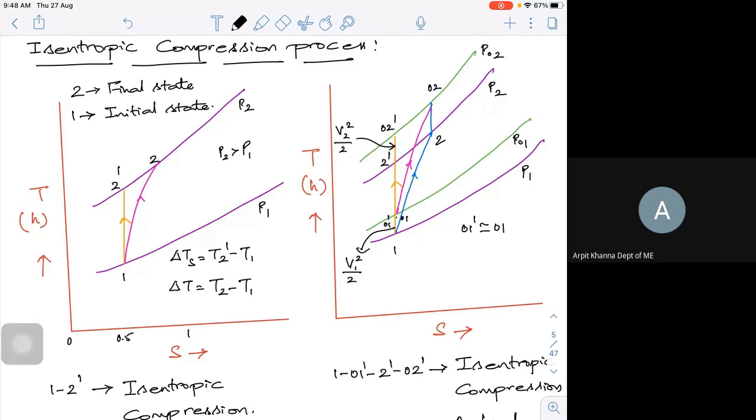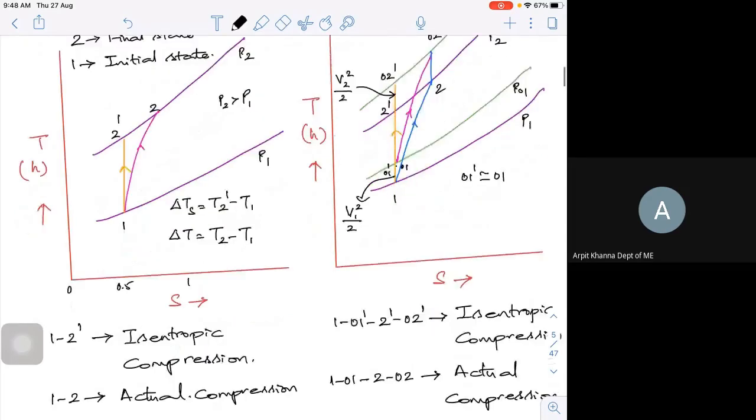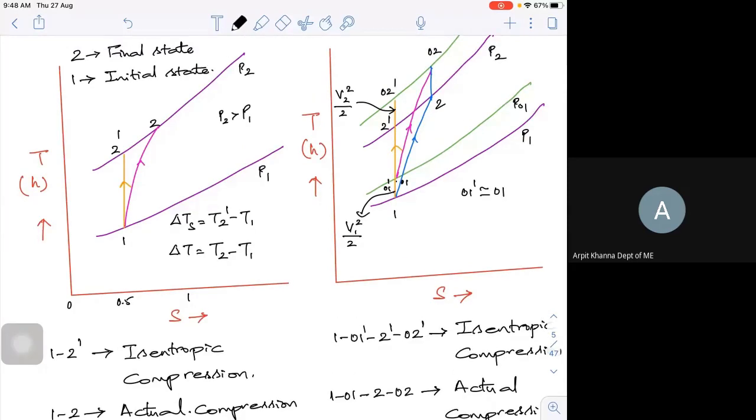Now, what is this actually? Isentropic compression and actual compression, isentropic compression for stagnation quantities and actual compression for stagnation quantities.